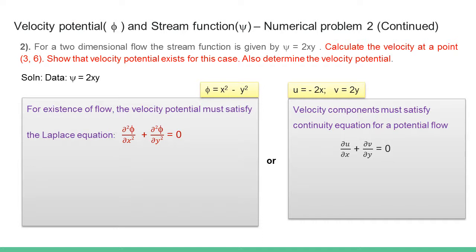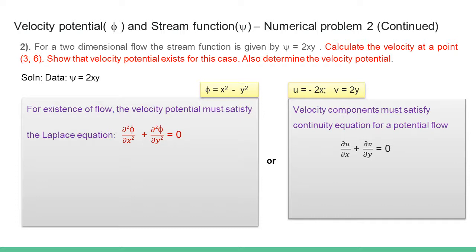And if you want to continue to check whether the velocity potential exists for this case, there are two methods. One is to check using velocity potential itself, and the other one is by using the velocity components. When you say velocity potential, it says the potential to flow.